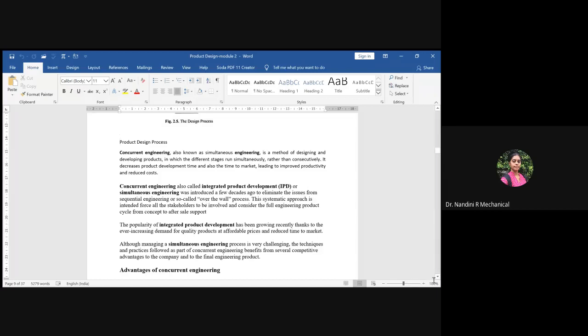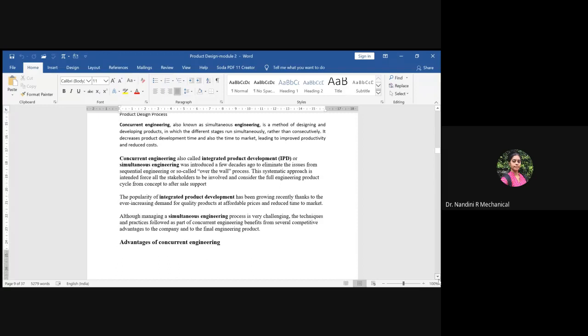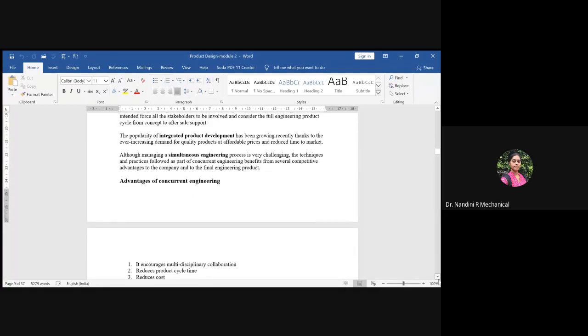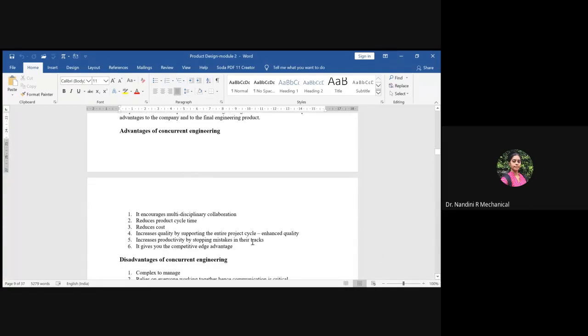So we dealt with this also, and we spoke about the advantages of concurrent engineering. Usually they just ask you to define concurrent engineering, explain how it is carried out with an example, and list out its advantages and disadvantages. If you know the concept, you can write it in your own words. Usually the plus points are that it encourages multidisciplinary collaborative work. It reduces the product cycle time, because many phases can be started parallelly, so the amount of time required will be reduced.